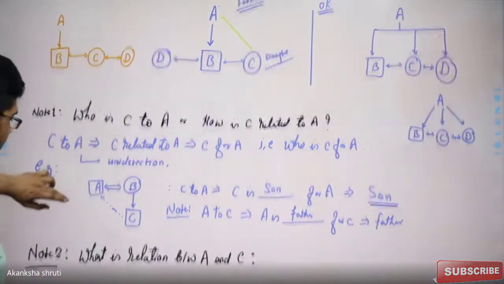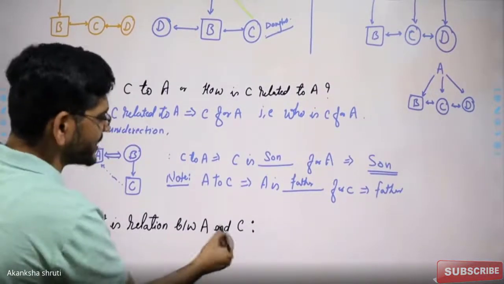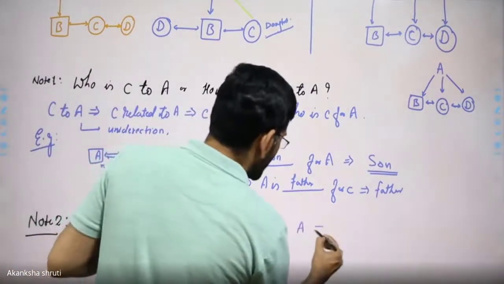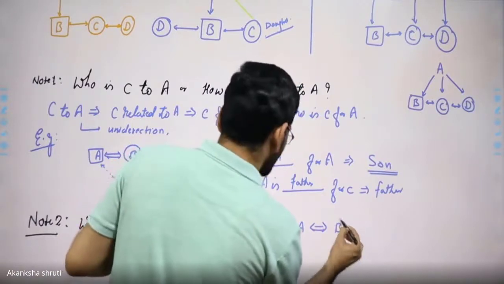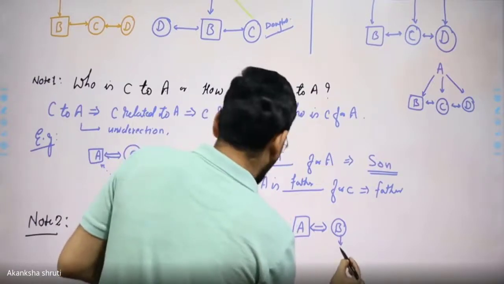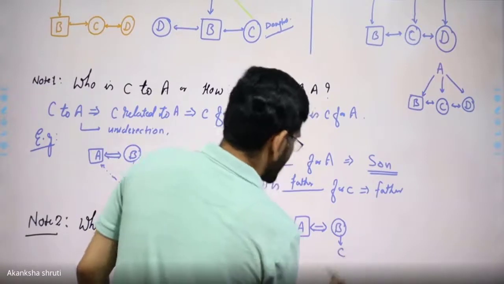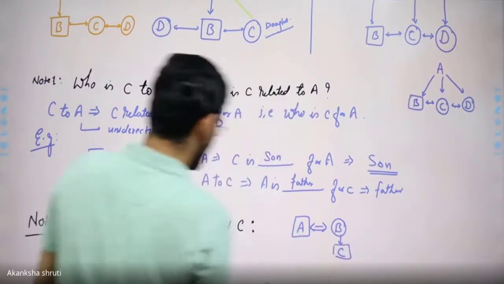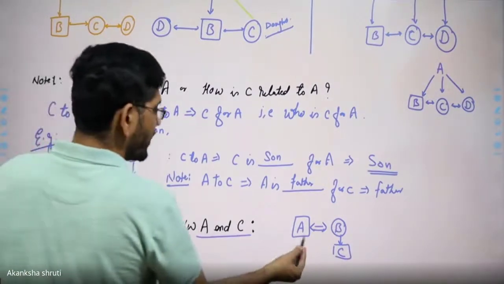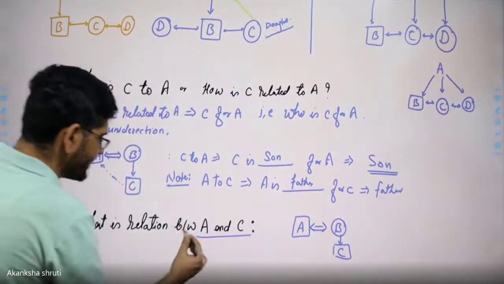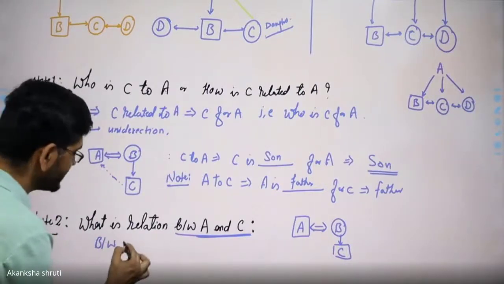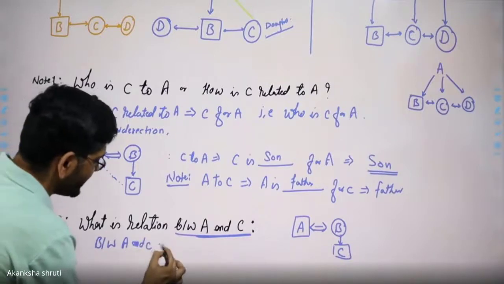But if it is asked what is the relation between A and C, in the same family tree, say A married to B, B has the son C. In this case, if it is asked relation between A and C, that means two things.